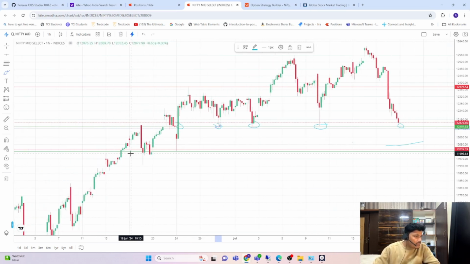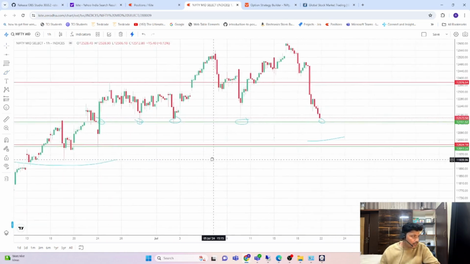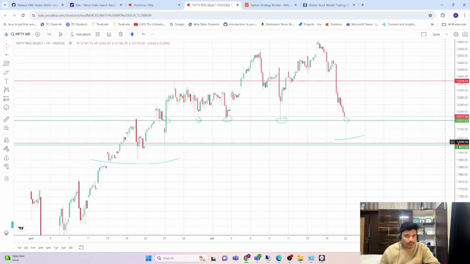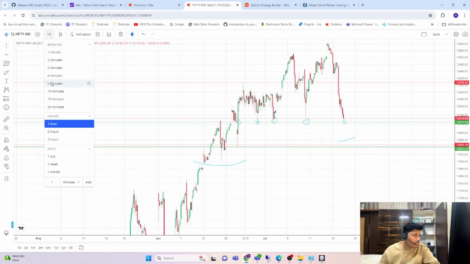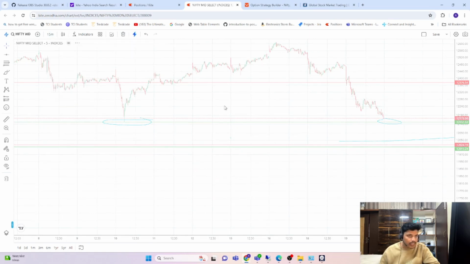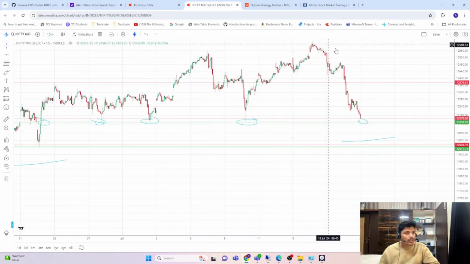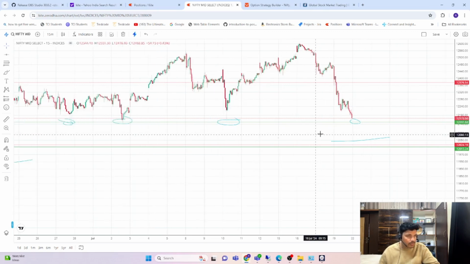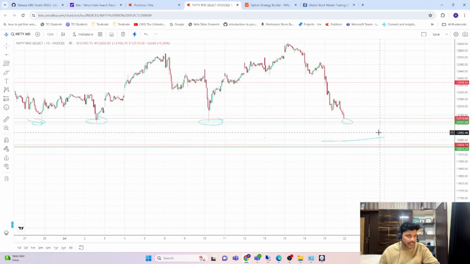And the second case is, this is my break even. 12,024 is my break even. I will not wait until this breaks, because 12,024 is a very good support. Every time it comes to this range, like Friday also, the market was very bearish. I don't think it will be a continuous day of this. And even if it is a gap down open, it may do some retracement and it may come back.